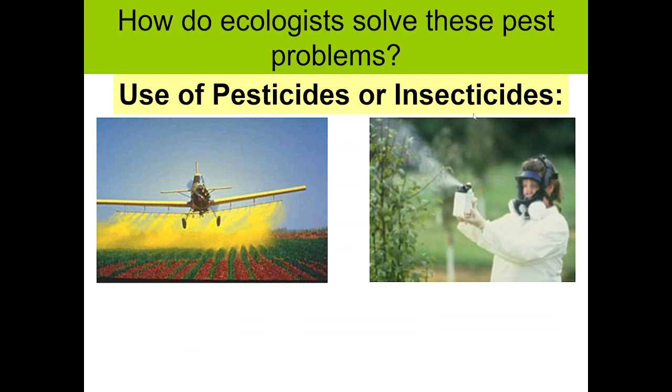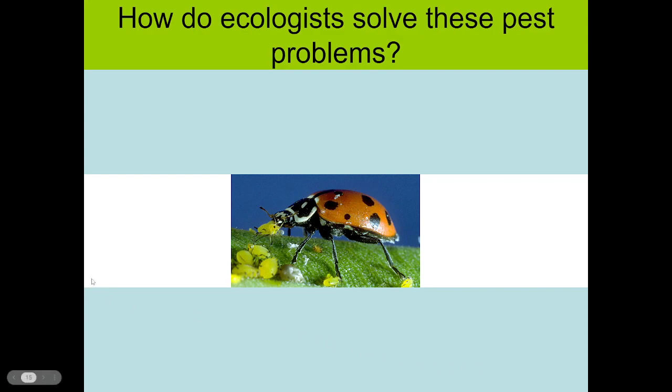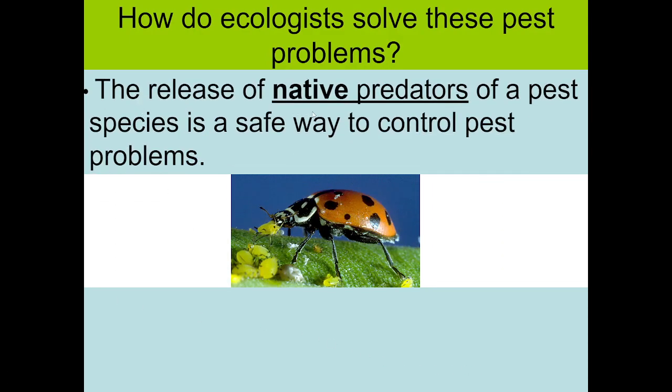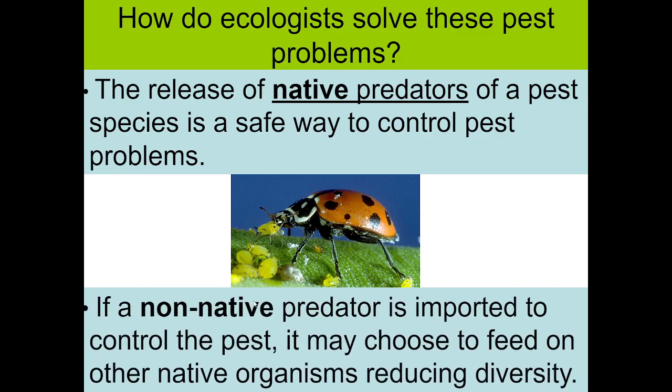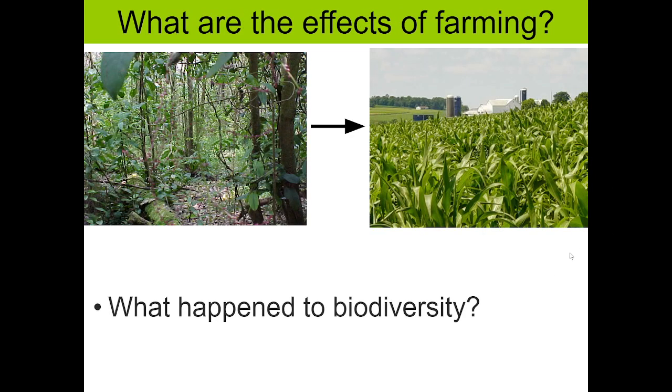Use of pesticides or insecticides. These chemicals or poisons can kill the pest but also other organisms native to the ecosystem. The release of native predators of a pest species is a safe way to control pest problems. If a non-native predator is imported to control the pest, it may choose to feed on other native organisms, reducing diversity.